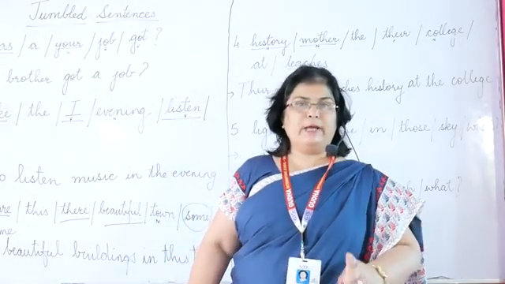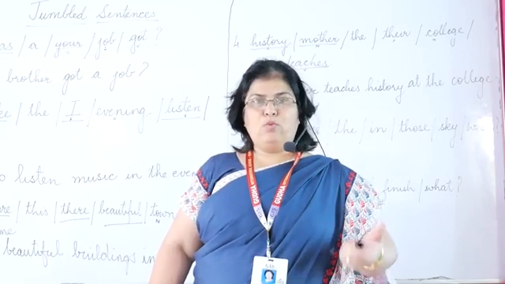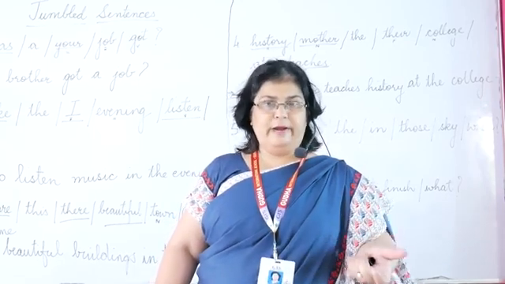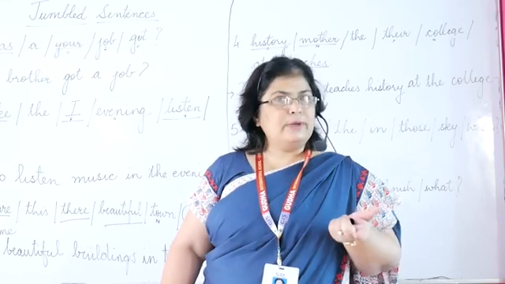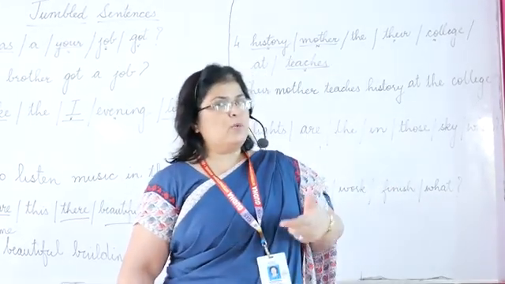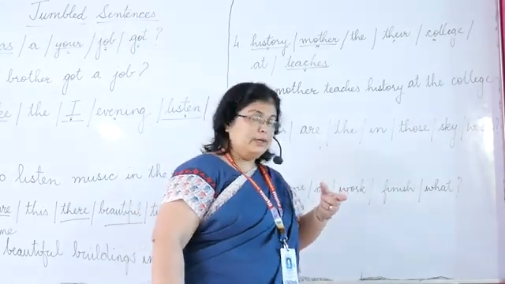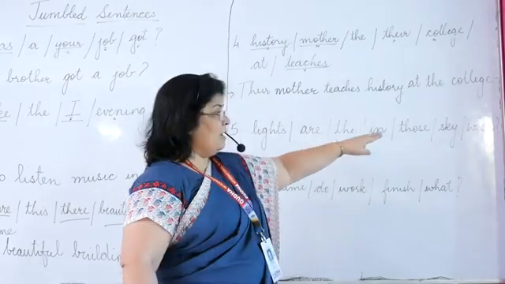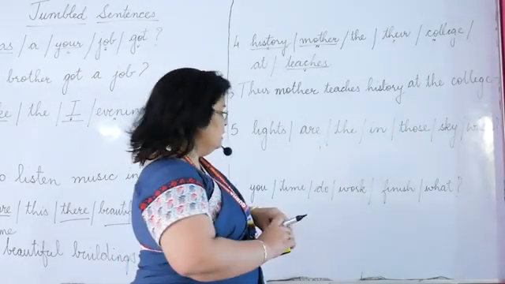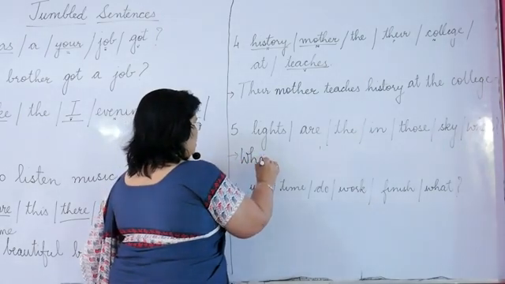Interrogative sentence will begin either with a question word like what, whose, how, where, or it will start with a helping verb, right? So first we will look for a question word in the sentence. Do we have a question word? Yes, we have. What? So we will start our sentence with what.